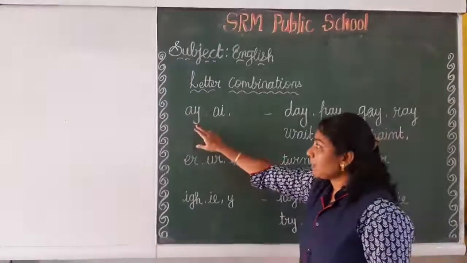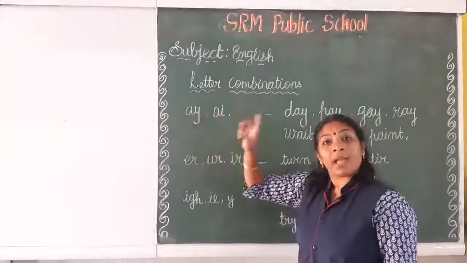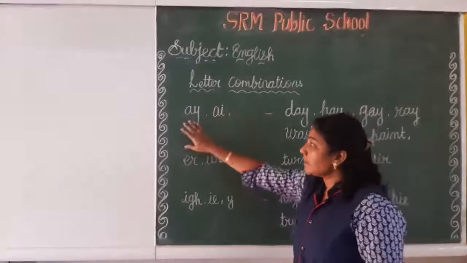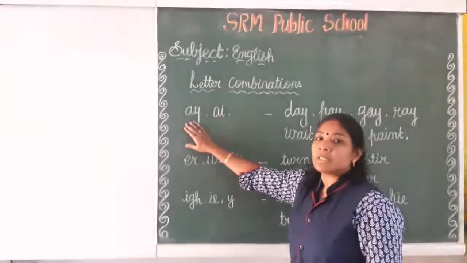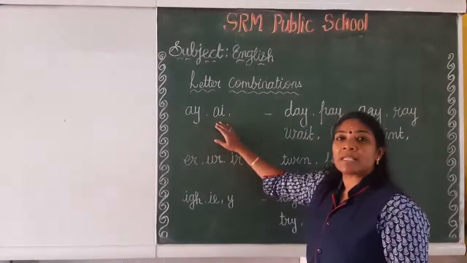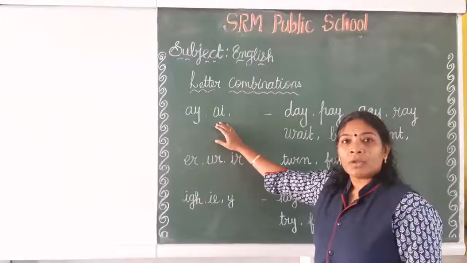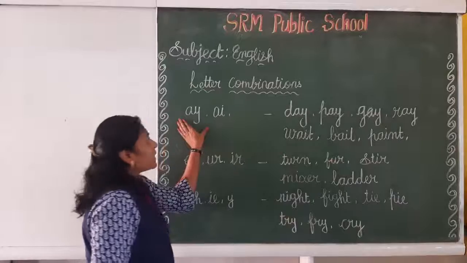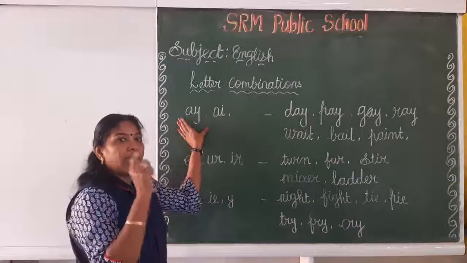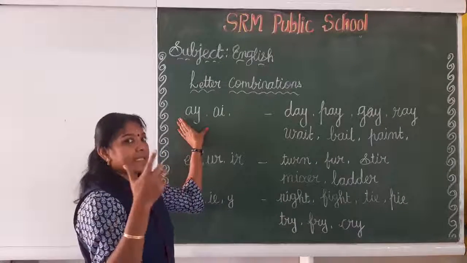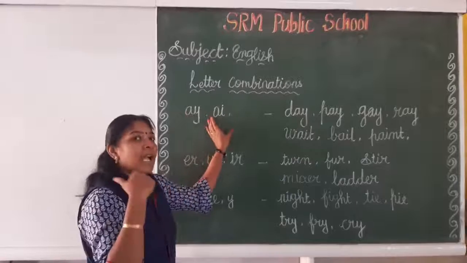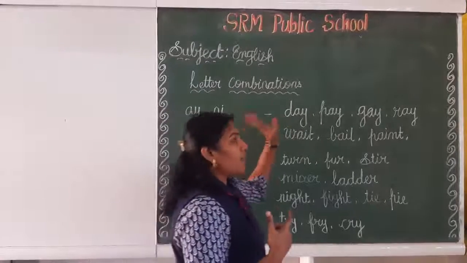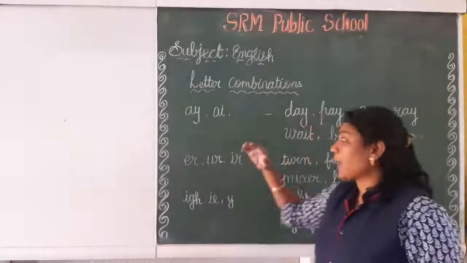Okay, look at this one. Here we have the letters A and Y. Here we have the letters A and I. It presents the sound A. This also presents the sound A. Do you understand what I am trying to say? Letters A and Y together present the A sound. Letters A and I also together present the A sound. Here I am with some examples. I will explain with examples.